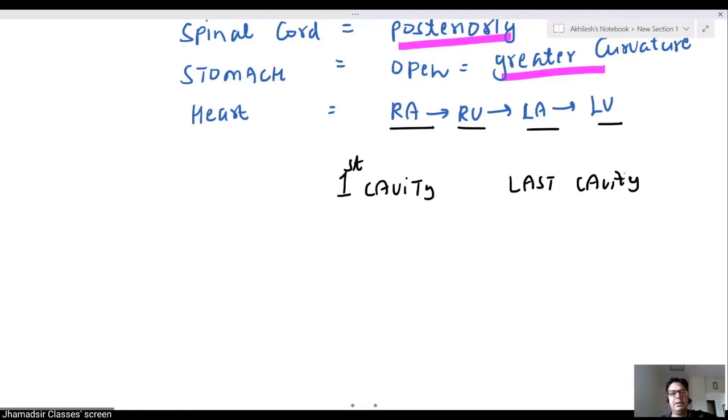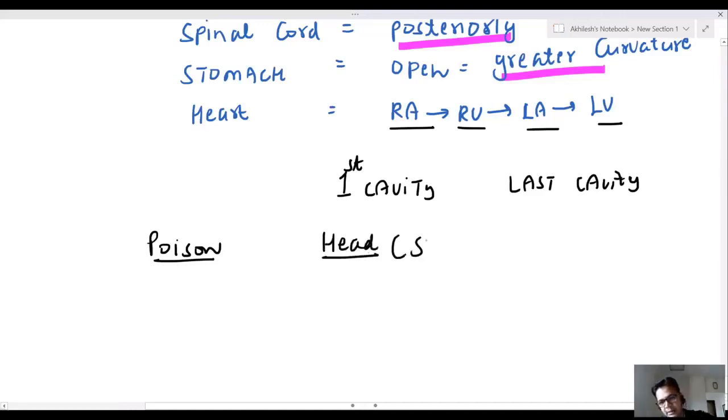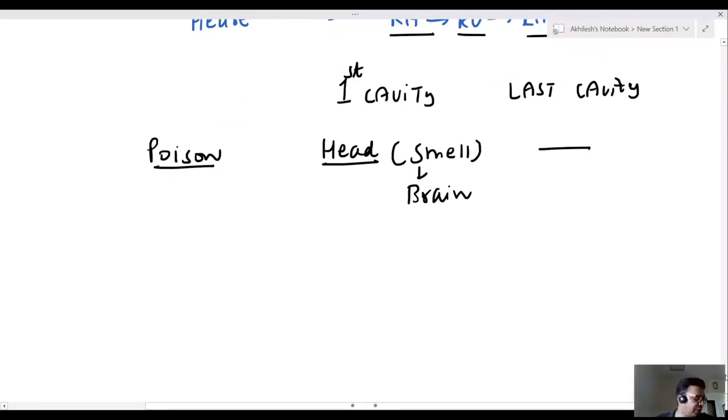But generally, in poisoning cases, first we open head because, sir, the best smell of the poison comes from brain. Last doesn't matter.